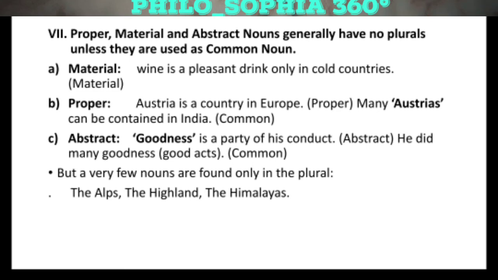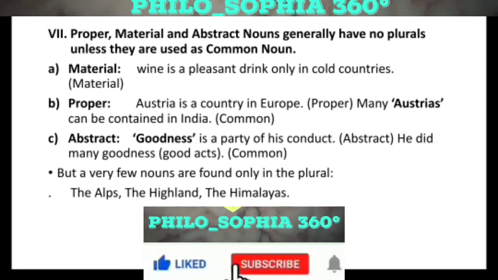In the same way, we have abstract nouns, such as "Goodness is a part of his conduct." So here goodness is abstract. We cannot use goodnesses when we are using it as an abstract noun. But when we have to make it plural and we are using it as a common noun, then we have to add es to it.